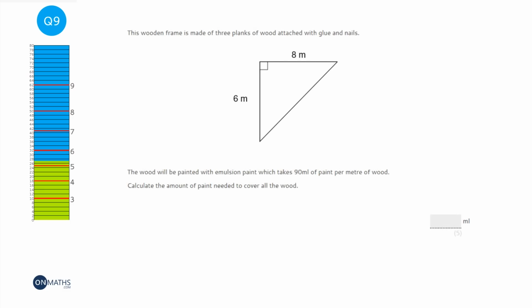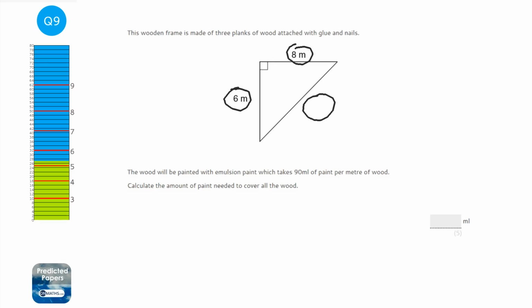Okay, so we've got quite a lot going on with this question. We've got 3 planks of wood attached by glue and nails, so we don't need to worry about the joins. But we're looking at the 3 planks of wood. Now, we've got 2 of the lengths. One is 6 meters and the other's 8 meters. But we need to find, obviously, the third length to be able to continue with this question.